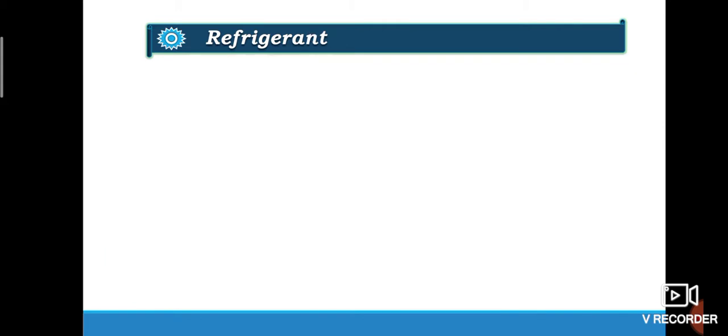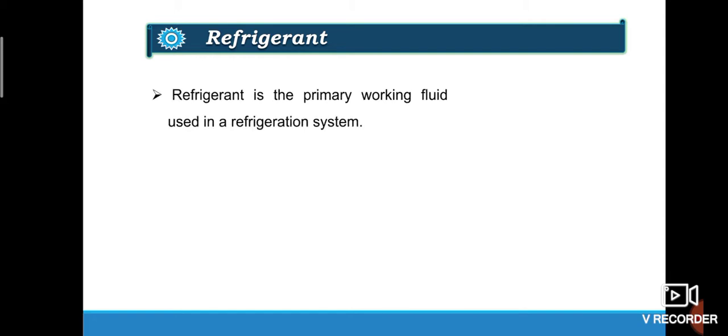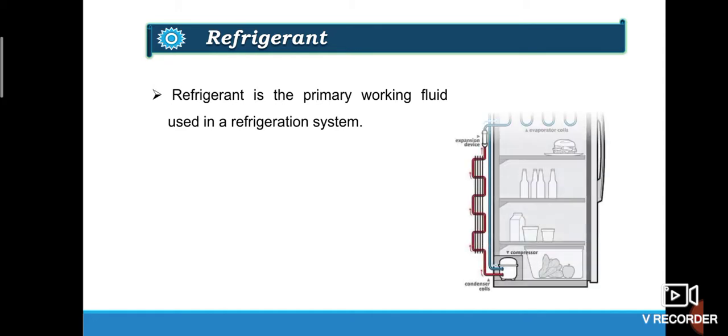Next topic is the refrigerant. So far we have studied about the refrigeration system, and for the working of the refrigeration system we need a working fluid which is known as refrigerant. So refrigerant is the primary working fluid used in a refrigeration system. This is our refrigeration system, and in this system a fluid is filled which is responsible for the refrigeration process. The fluid which is filled in this system is known as refrigerant.